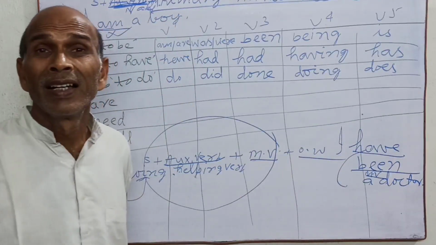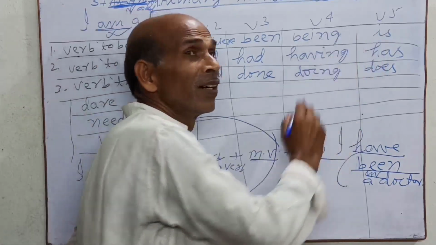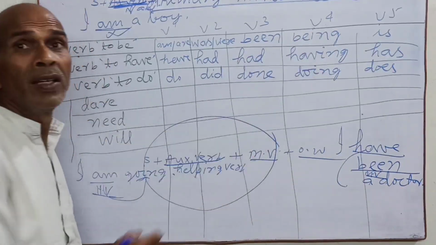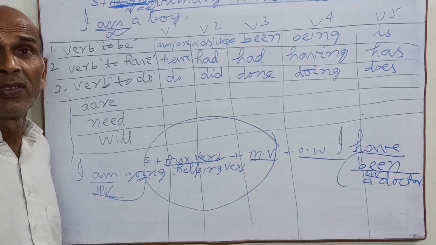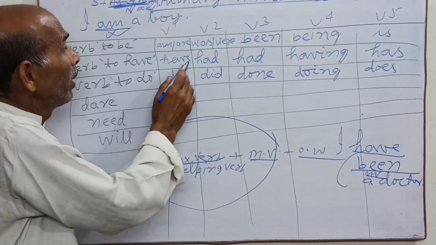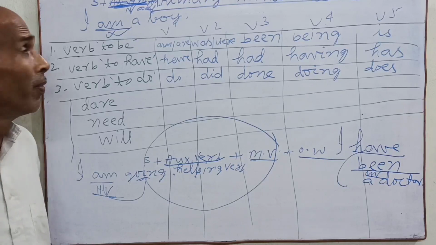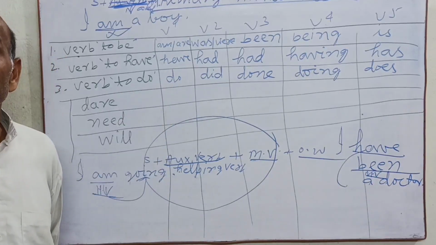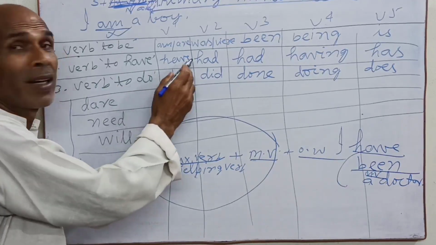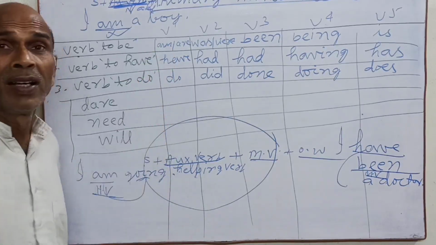He is present. Ram is present. In case of helping verb, he is going there. He is coming. He is present. Okay. Verb to have, say. I have take tea. We have take tea. We have coffee. We or I with have used in V1.